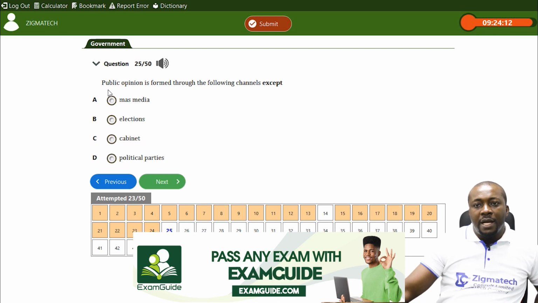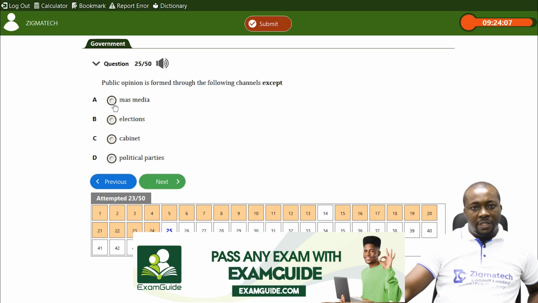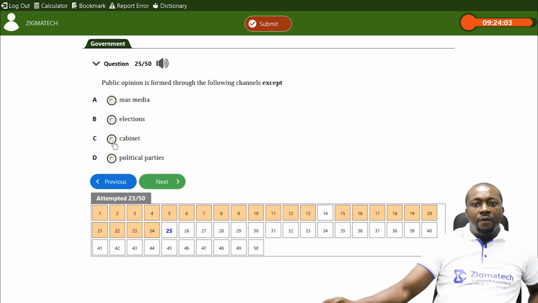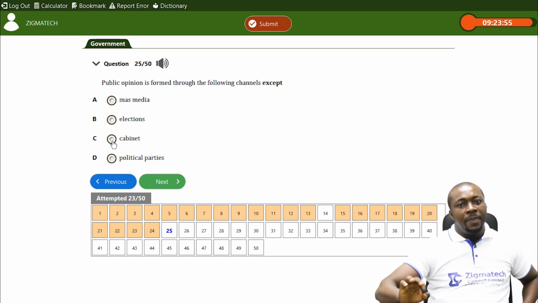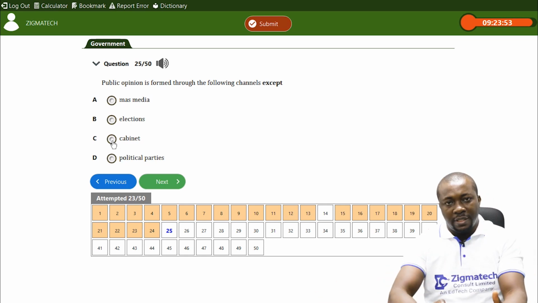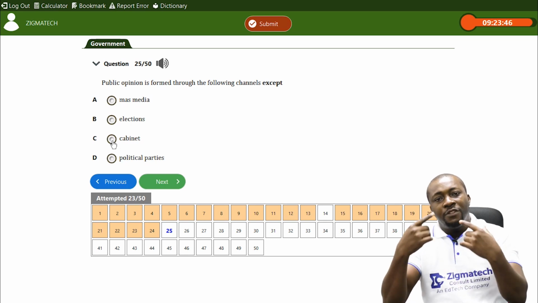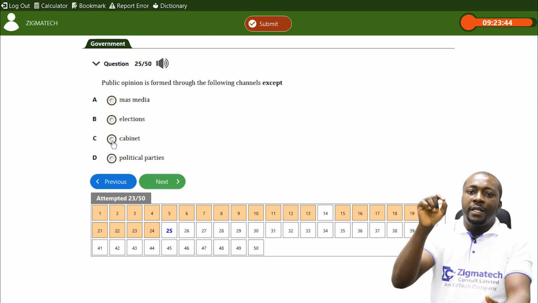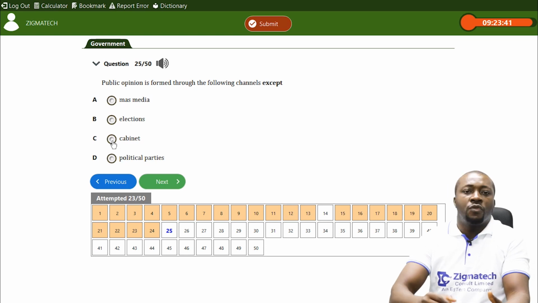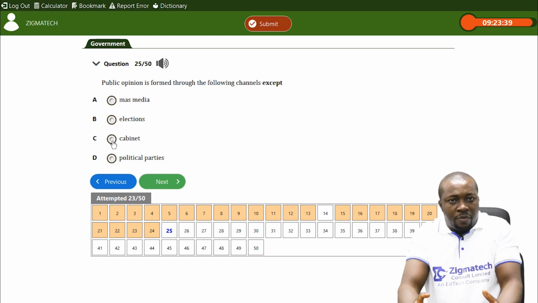We can form our opinions through what we read and watch in the mass media. We can form our opinion through what the government tells us, because the government has a responsibility. Whenever it makes any policy, the cabinet, the ministers, will take the responsibility to educate the public on that particular policy, to convince the public and seek the support of the public.